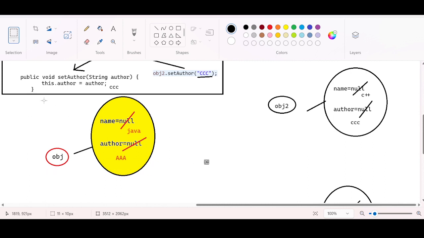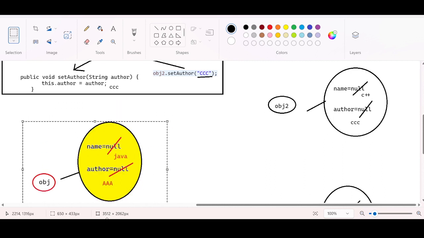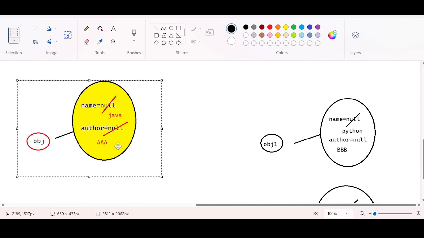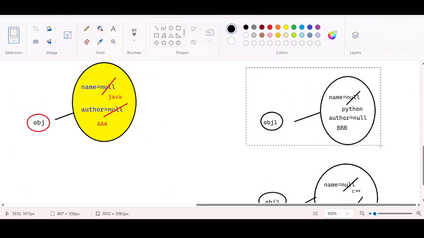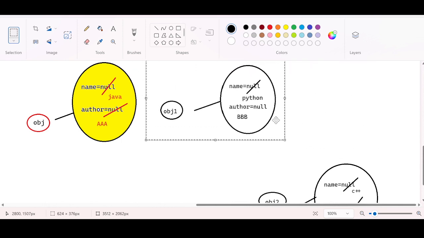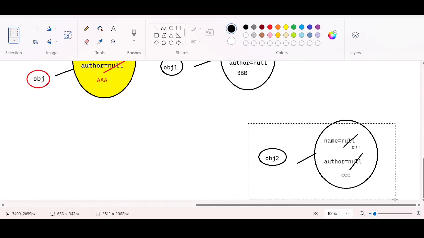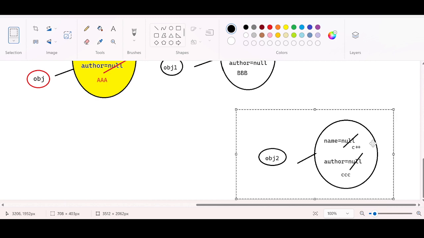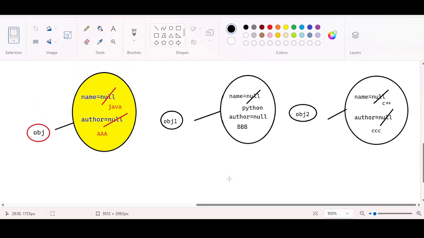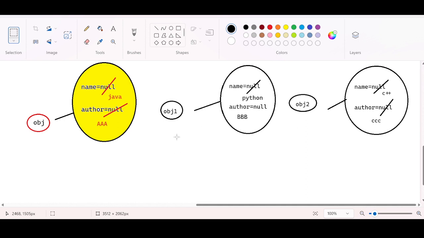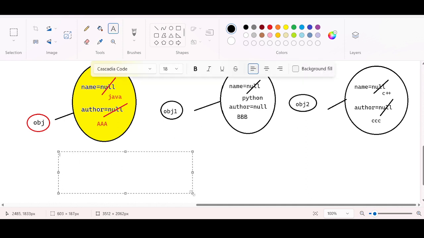Let me also separate. Okay, so this is obj and this is obj2, and this is obj1 and this is obj2. Now we focus, guys. So we have 3 objects in the memory. Now what I am doing is I am taking a new variable here.